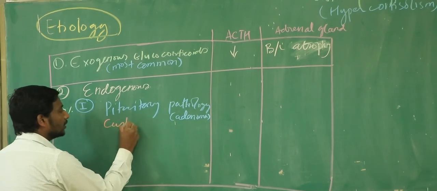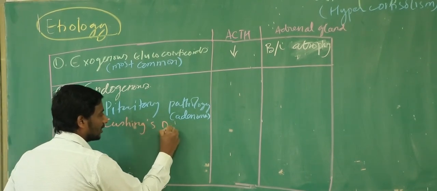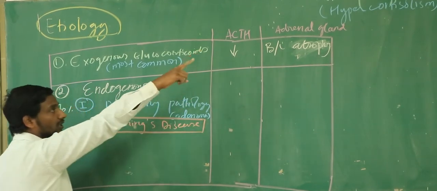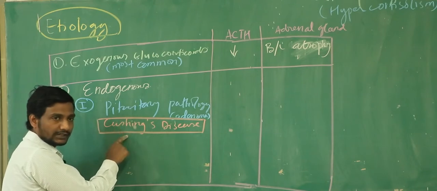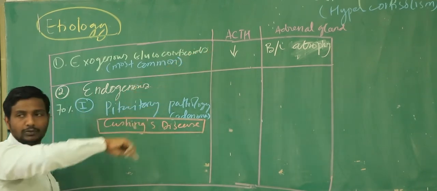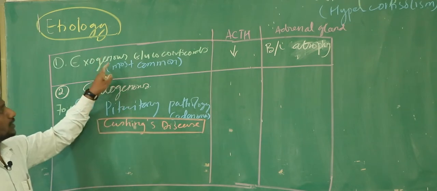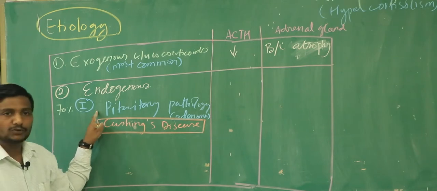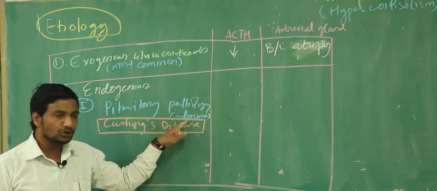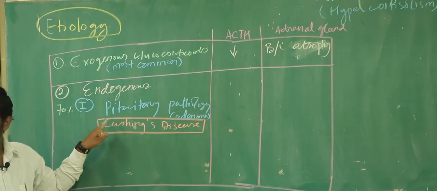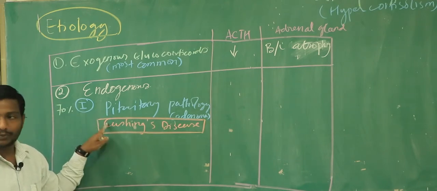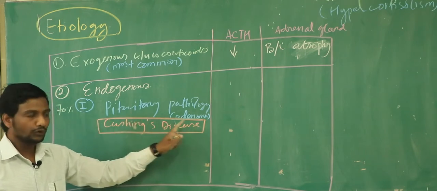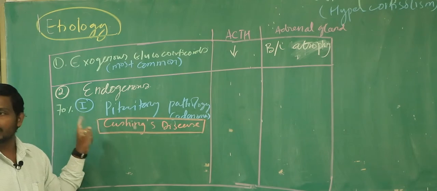And don't forget, in the exam you will find one terminology. It is sometimes called as Cushing's disease. So this is one very important thing you people should be very, very careful about in the exam. Cushing syndrome is not equal to Cushing disease. What is the most common cause of the Cushing syndrome, you tell me? The exogenous glucocorticoid. And the second cause is the endogenous. In the endogenous, one of the causes I told you is where the pituitary gland is producing high amount of ACTH, the pituitary adenoma. And if somebody is having the Cushing syndrome due to the pituitary adenoma, then only we are going to use this terminology. What is that? Cushing's disease. And don't forget, in the endogenous cause, the most common is the Cushing's disease.